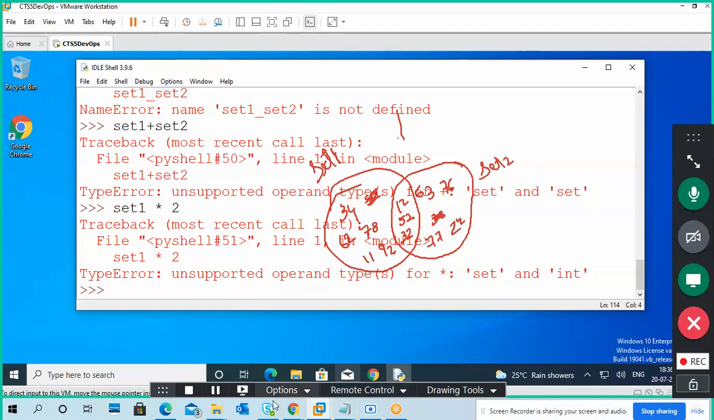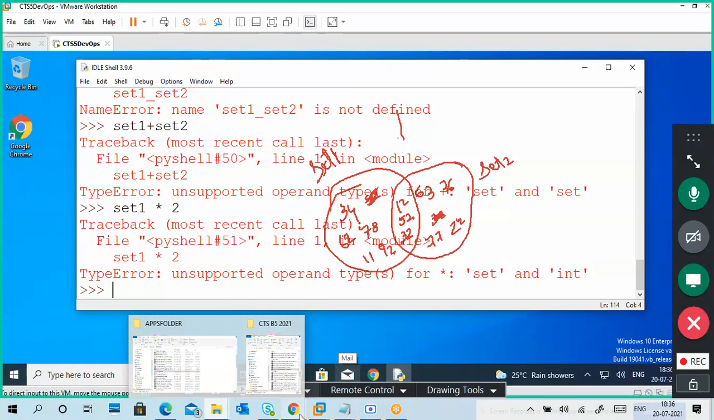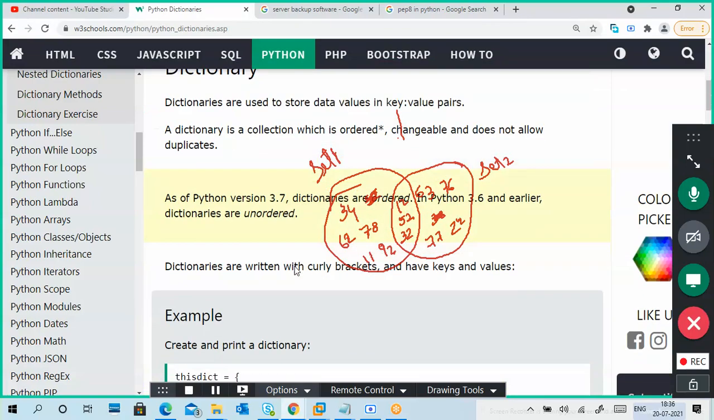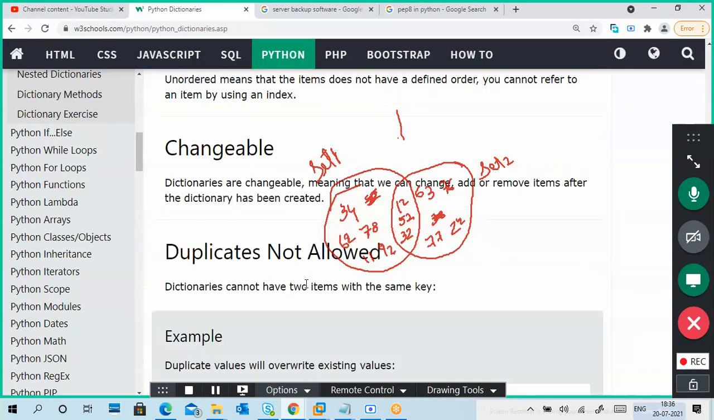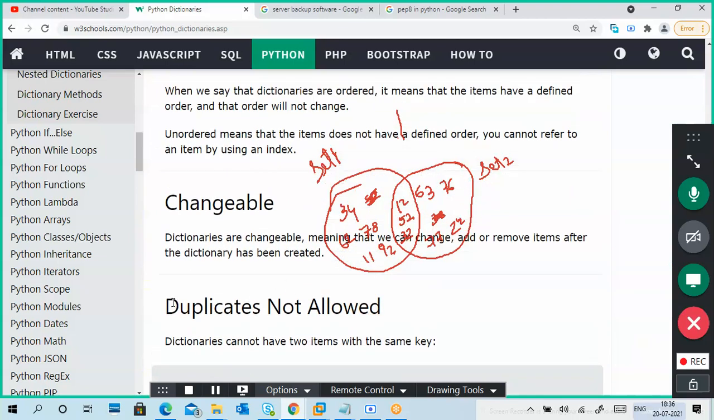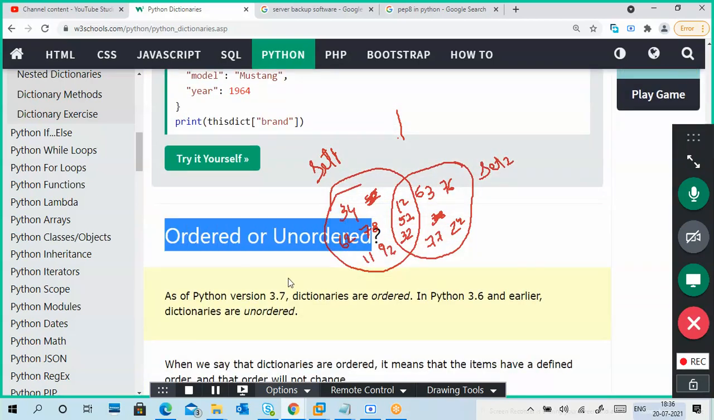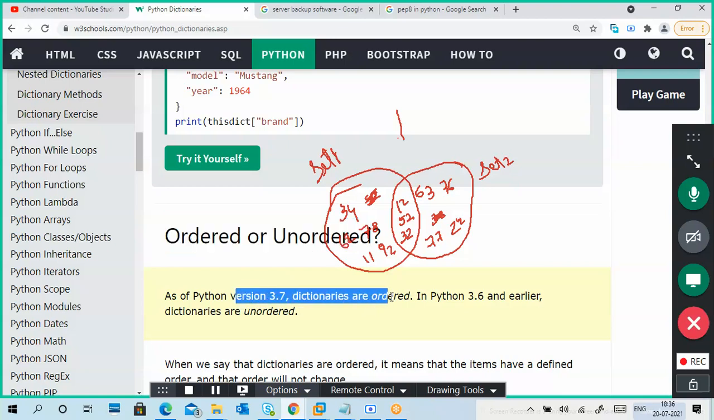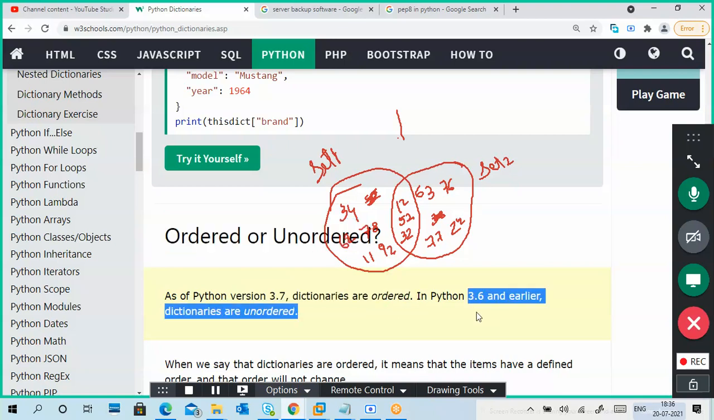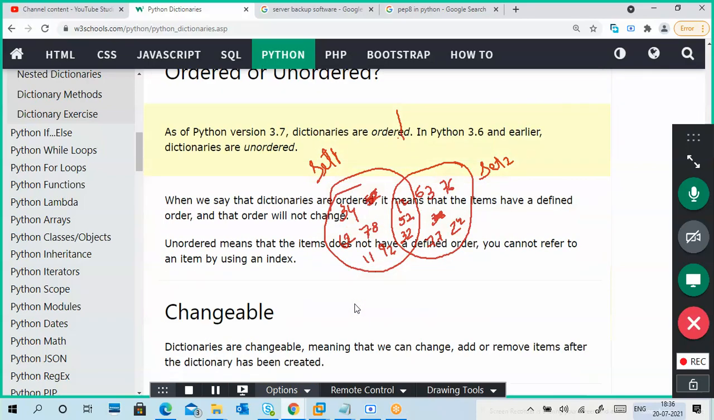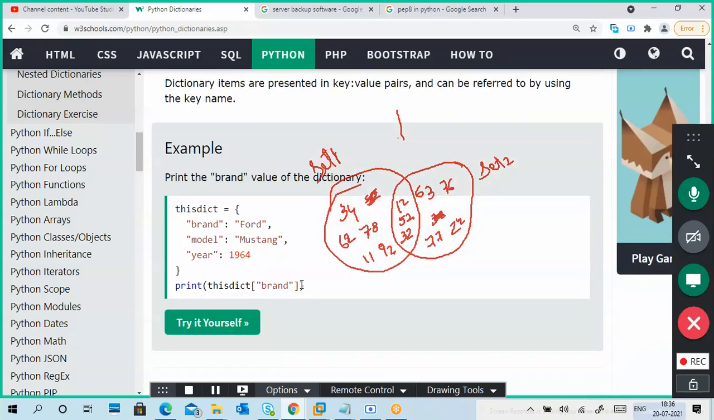No one is replying. Find out what a dictionary is. Try dictionary. It is very easy, not as complex as this one. Duplicates are not allowed. It is changeable, and it is ordered or unordered, both things are there. It is ordered in 3.7, not ordered in 3.6. So be careful, check whether it is ordered or not.